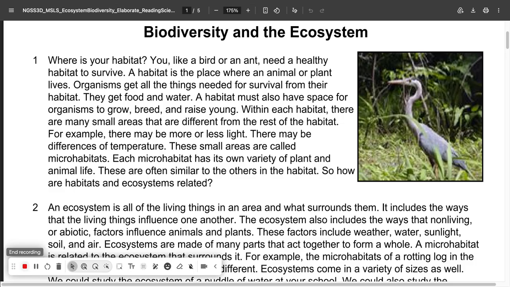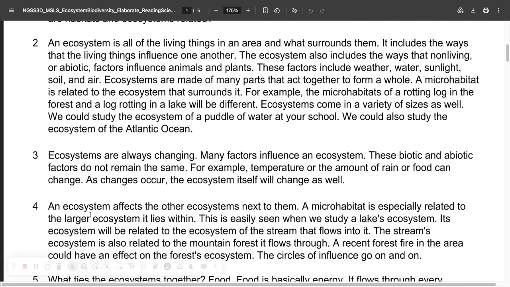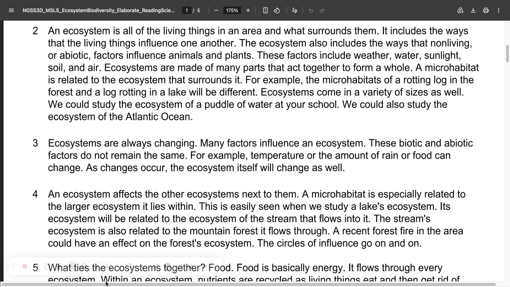So how are habitats and ecosystems related? An ecosystem is all the living things in an area and what surrounds them. It includes the ways that the living things influence one another. The ecosystem also includes the ways that non-living or abiotic factors influence animals and plants. These factors include weather, water, sunlight, soil, and air. Ecosystems are made of many parts that act together to form a whole.